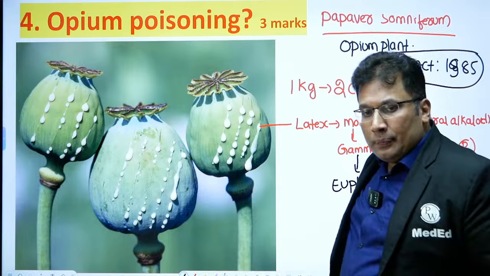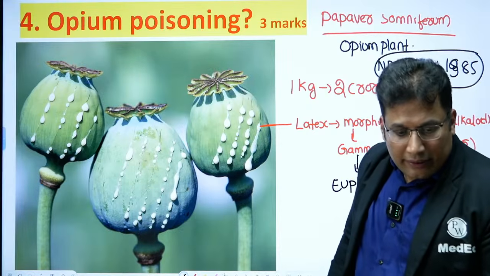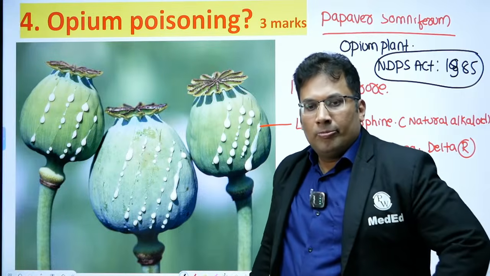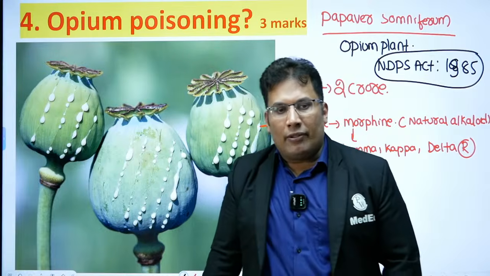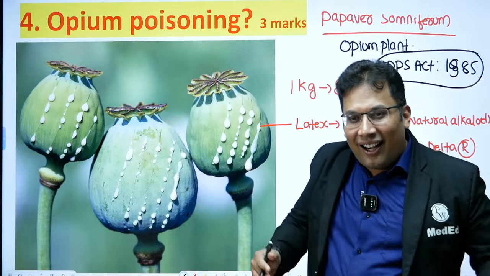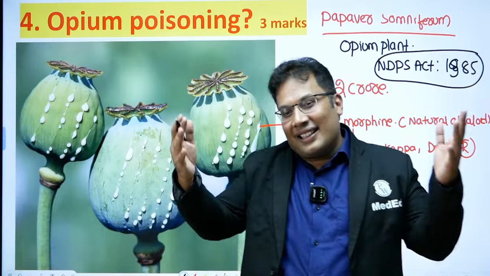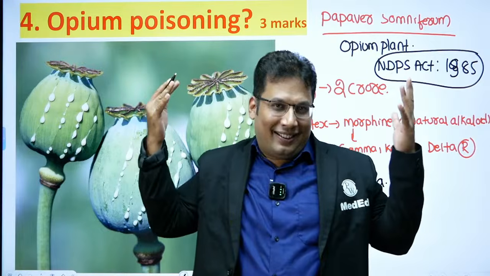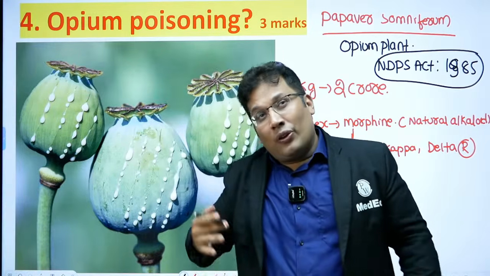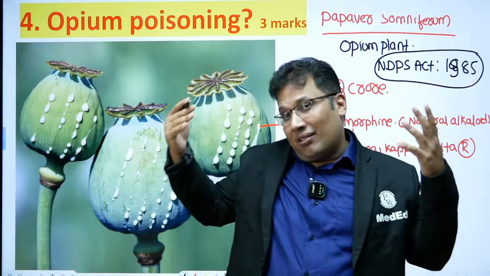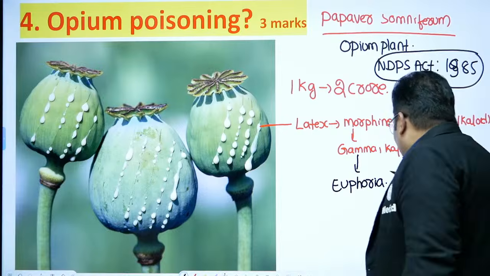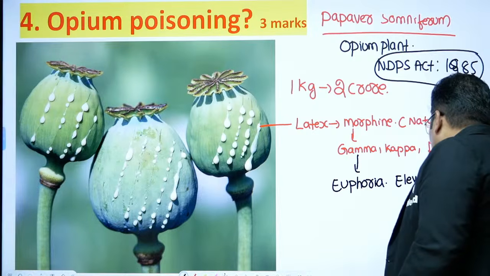What do you mean by euphoria, guys? Euphoria means what? Sanskar is telling, sir, extreme happiness, right? Extreme happiness, like dancing with Rambha and Urvashi, flying somewhere on another planet. So euphoria means elevated mood.